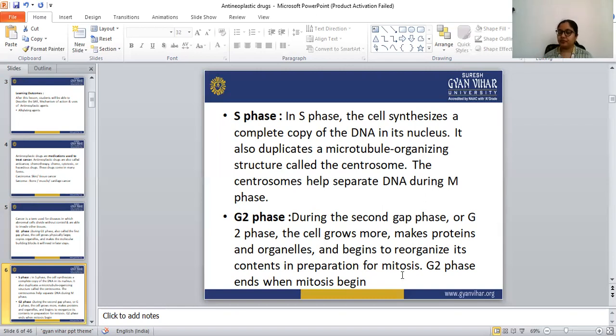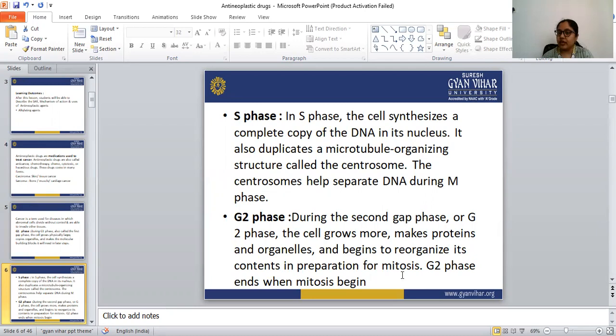In the G2 phase, DNA replication finishes, and the cells prepare for the final cell cycle phase, that is mitosis.